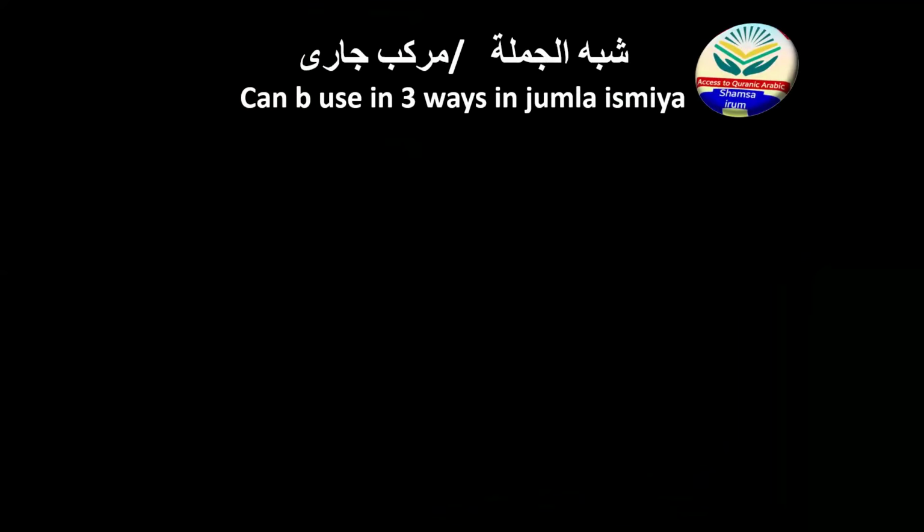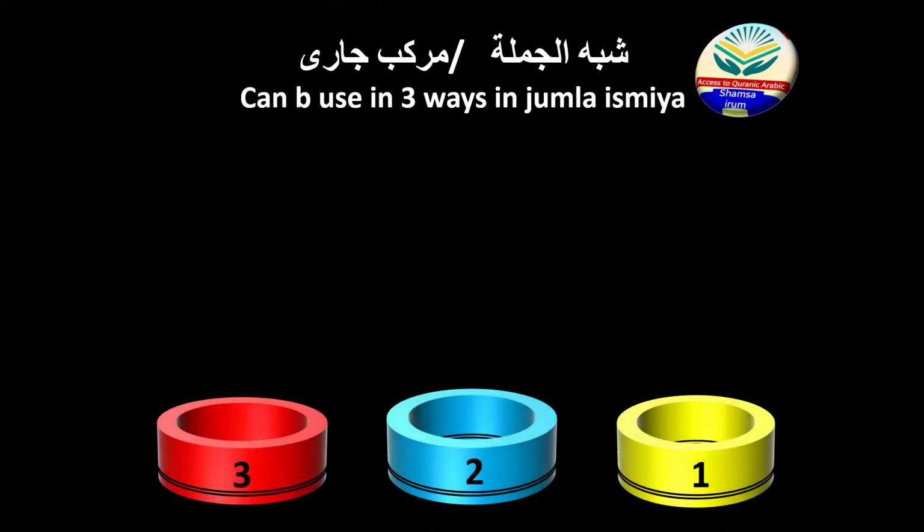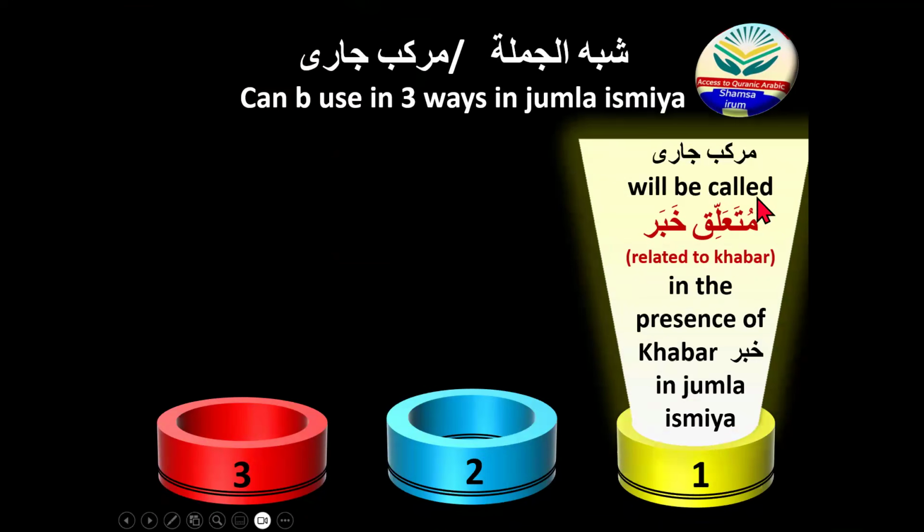In the last lecture, I already explained on this slide that shibu jumla, murakkab jari, can be used in three ways in Jumla Ismiya. The first one we already did in the last lecture: murakkab jari will be called muta'alliq khabar, meaning related to the khabar, in the presence of the khabar. If I say in the presence of the khabar, it means something will happen in the Jumla Ismiya when the khabar will not be present.